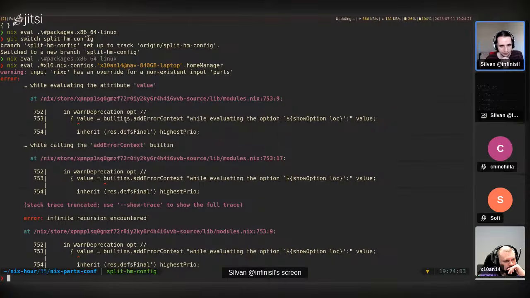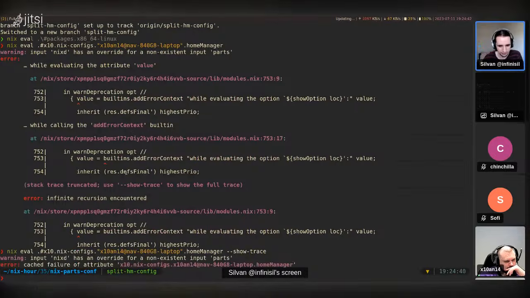So there is this built-in add error context, which is supposed to allow you to add more error context to these stack traces, but it seems that it didn't really kick in this time, and the trace is really short, actually. Is this the trace? No, that doesn't do anything. Oh, cache failure. Yeah, that's not great.